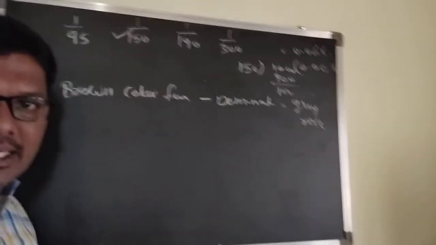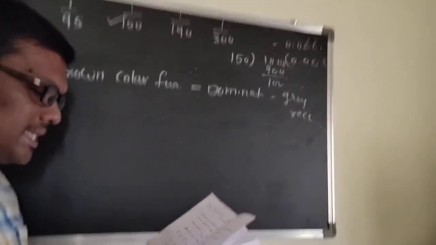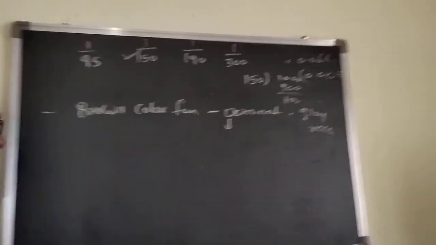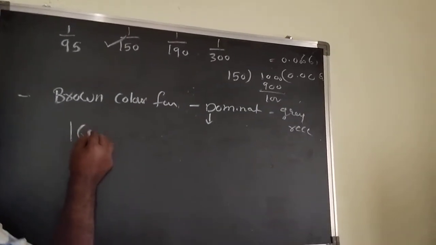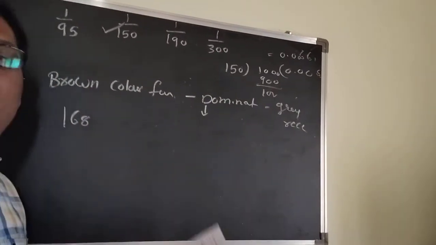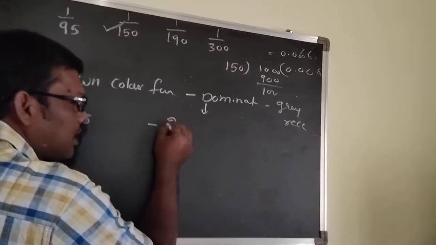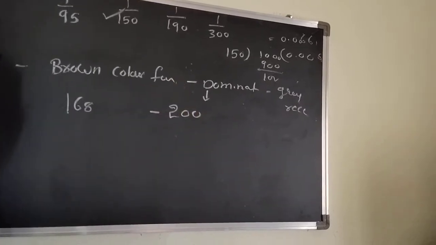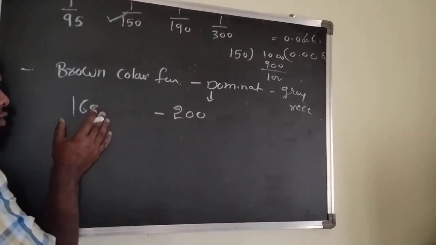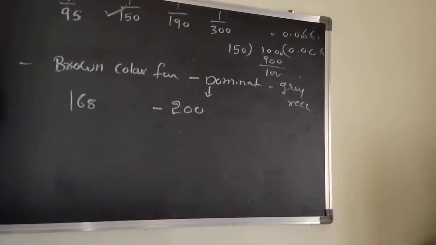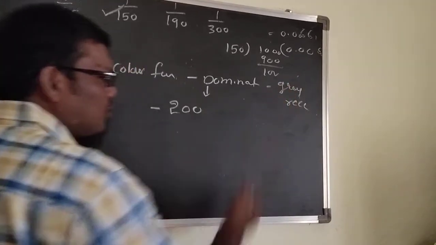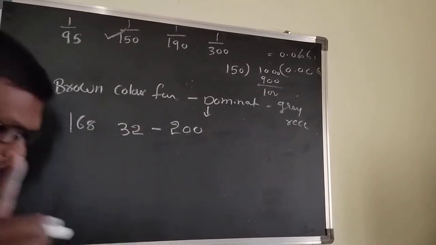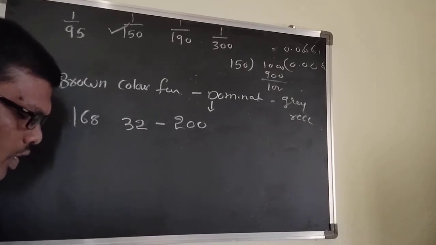Here for mice, they gave 168 brown color mice, that is the dominant one, in a population of 200. That's why in a population 200 mice are present. The dominant is how much? 168. Now you can easily say the recessive individuals: you can go for 32. Is that right or not?